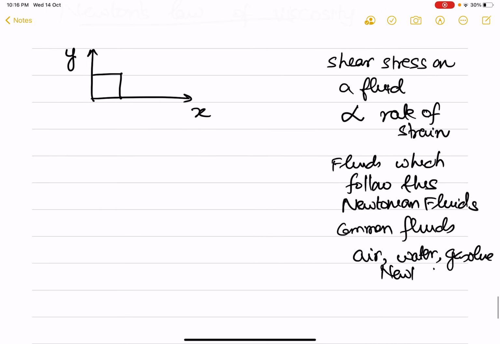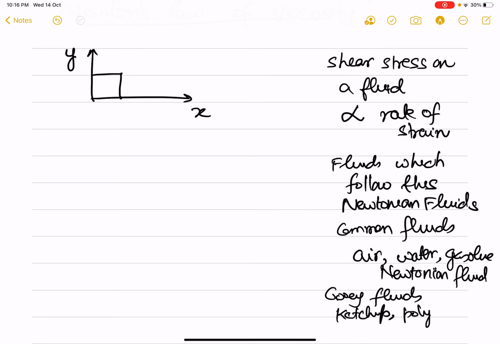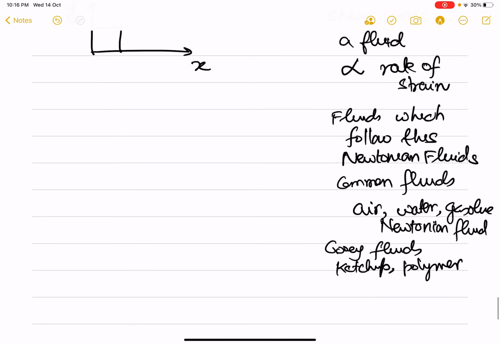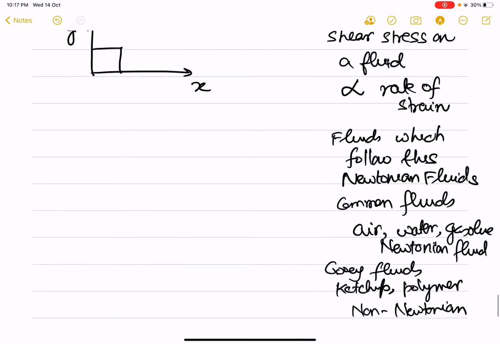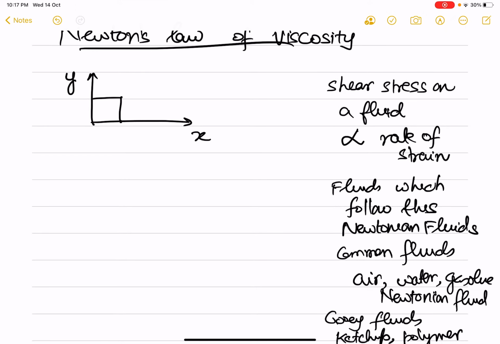But fluids like gooey fluids, things like ketchup or polymer solutions, are non-Newtonian, which means in those fluids the shear stress is not a linear function of the rate of strain.